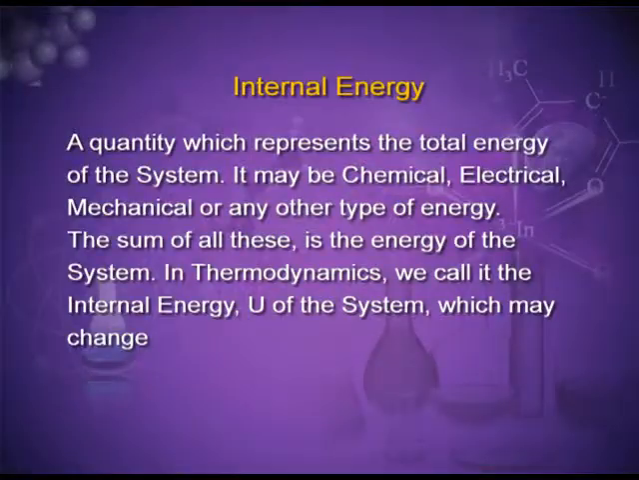The sum total of all these energies is internal energy, also known as intrinsic energy, a quantity which represents the total energy of the system. It may be chemical, electrical, mechanical or any other type of energy you may think of. The sum of all these is the energy of the system. In thermodynamics, we call it the internal energy. Its symbol is U. Previously, the symbol for the internal energy was capital E.